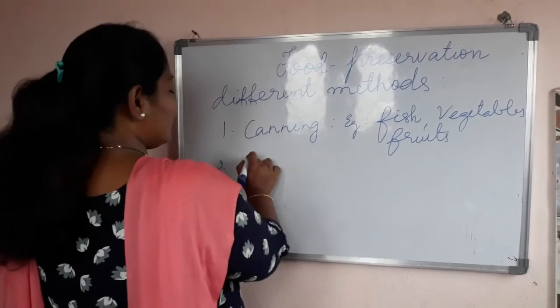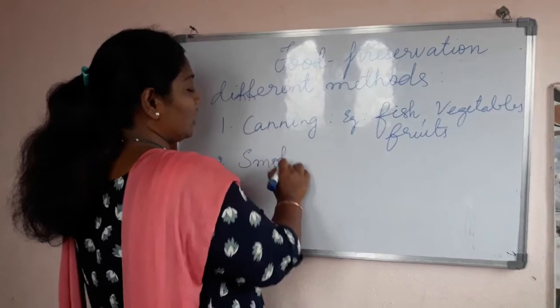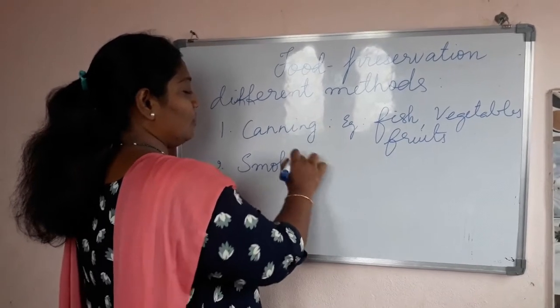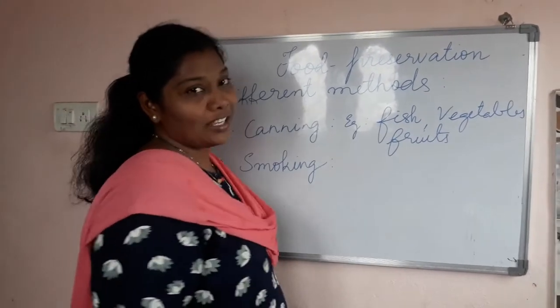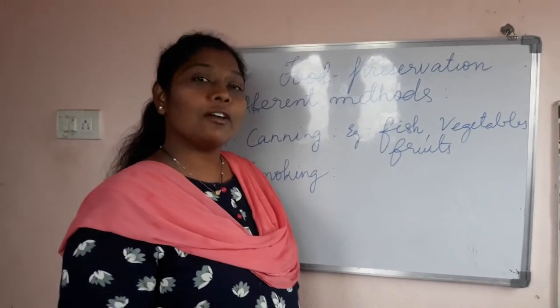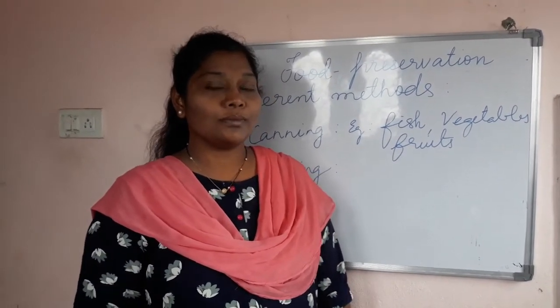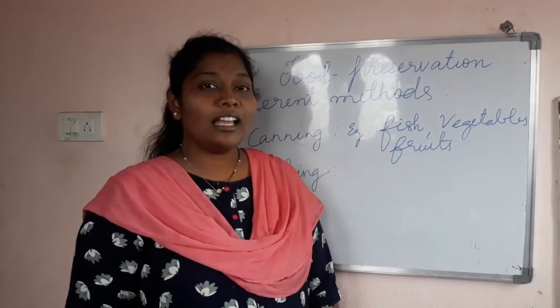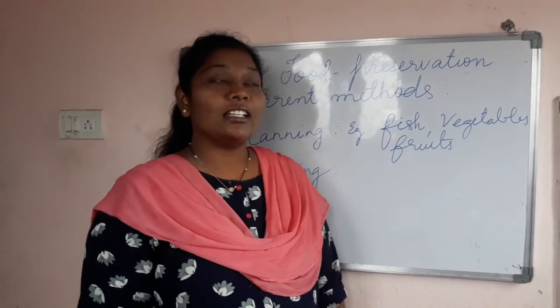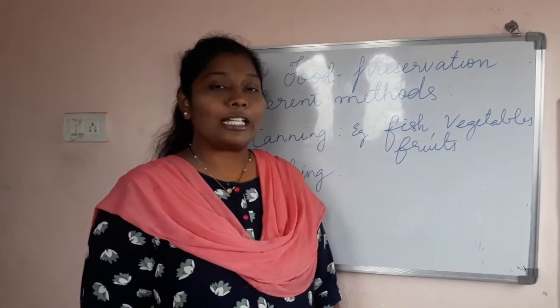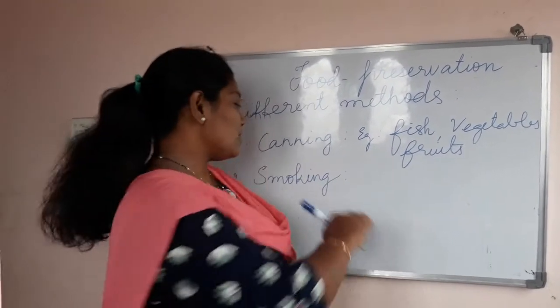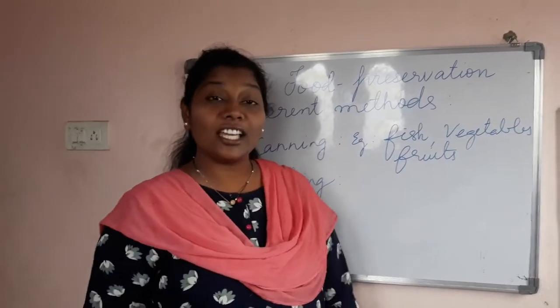What is the second one? Smoking. What is it called? Smoking. Have you ever visited any barbecue hotels? In the hotels, generally the 5-star restaurants, they use this technique called smoking.